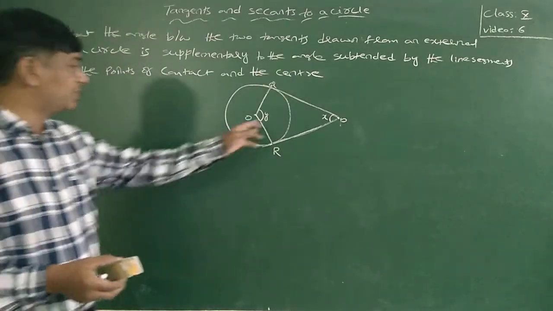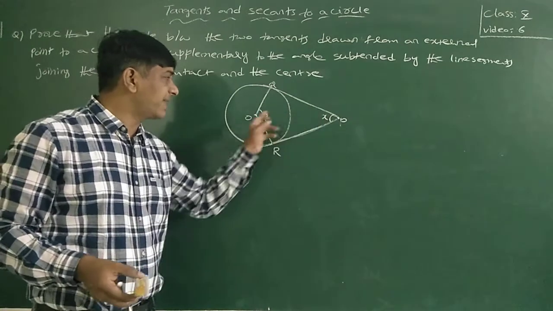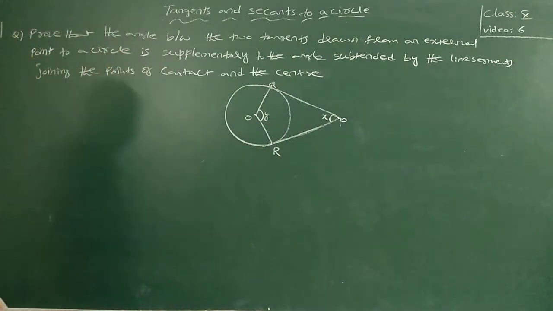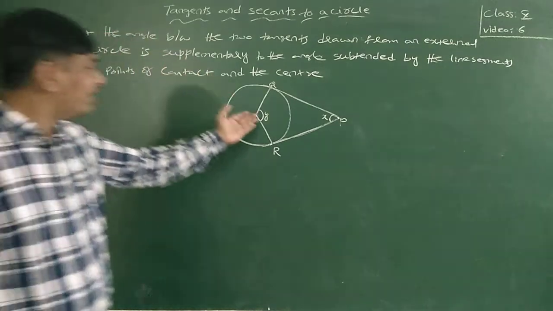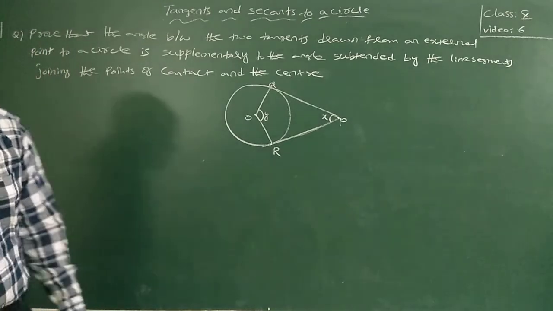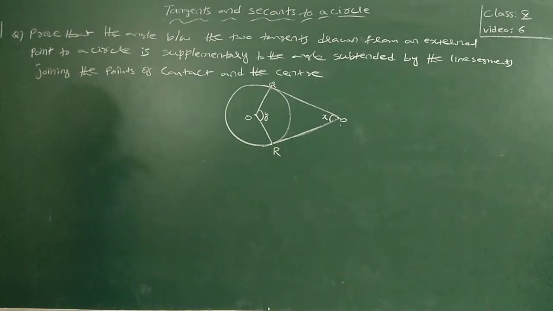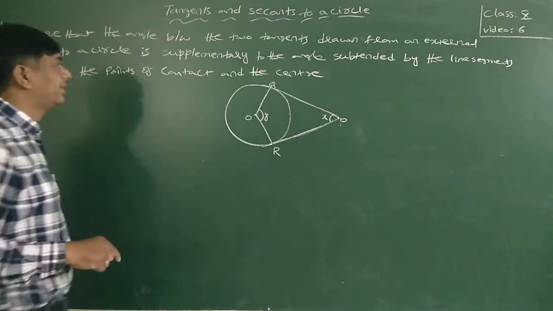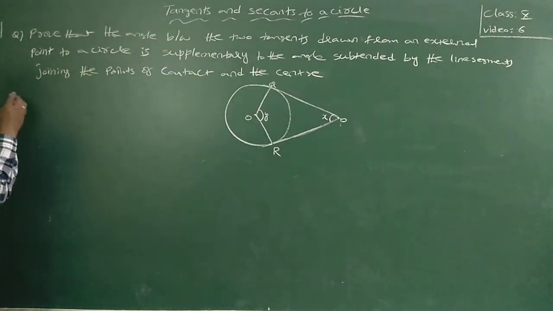Let us assume that this is a Y angle. Then X plus Y is equal to 180 degrees. Supplementary means when you add these two angles, you must get 180 degrees. Okay, at last, one more note I tell you here. Important note. These are all useful.